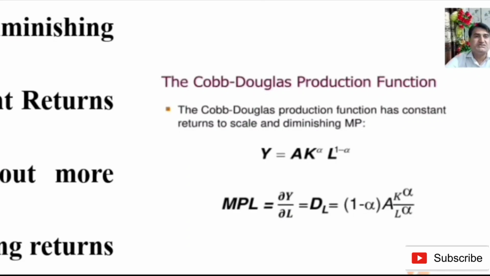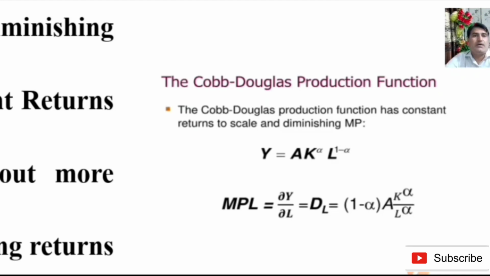The Cobb-Douglas production function is Y = A K^alpha L^(1 minus alpha). So alpha and 1 minus alpha must sum to 1; then this is constant returns to scale. The marginal productivity of labor means the change in output with respect to a 1 unit change in labor, whereas the marginal productivity of capital means the change in output with a 1 unit change in capital.